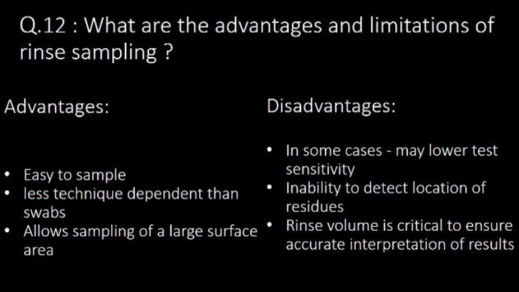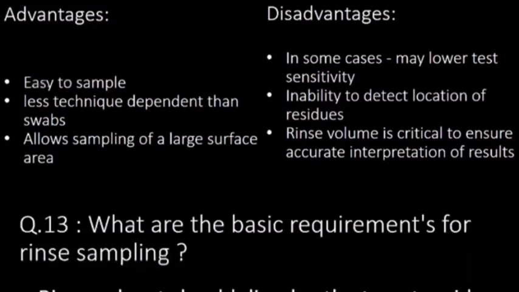There are many advantages of rinse sampling, out of which 3 are mentioned here. First, this technique is very easy to sample. Secondly, it is less technique dependent than swab sampling, and third, it allows sampling of large surface areas. It has some disadvantages: in some cases it lowers the test sensitivity. Inability to detect the location of residues is one of the disadvantages. And third, rinse volume is critical to ensure accurate interpretation of results.